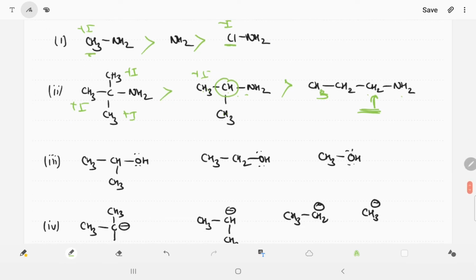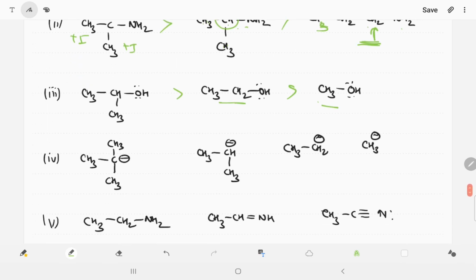There is an OH, okay. There is a 2 carbon, there is a 1 carbon, there is a 2 carbon, there is a 1 carbon. So we can say 1 2 3 is a basic order, okay. Now in this there is a 3 degree, there is a 2 degree, there is a 1 degree, there is a 1 degree, and in this we have to find out the basic strength, okay.